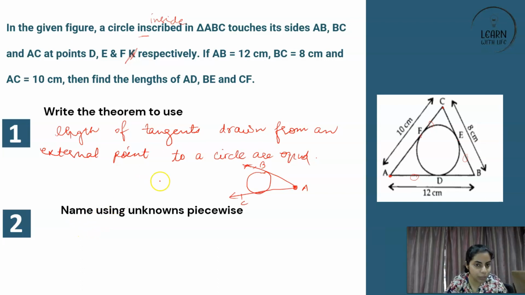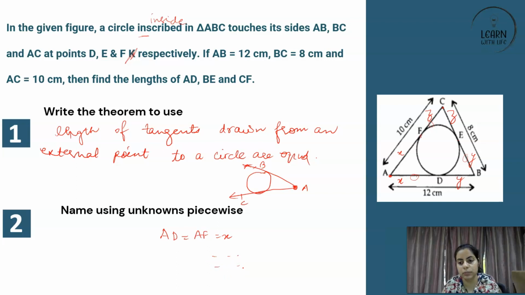Rather we substitute with X, Y, Z. Will that not be easier for us to understand? So I will write: let AF is equal to AD is equal to X. Let this and this be your Y, and let this and this be your Z. How many of you agree? So AD is equal to AF is equal to X, and the rest you can write on your own.